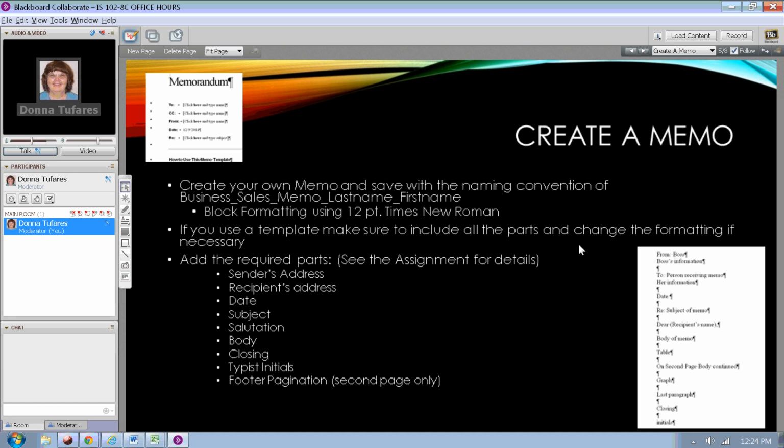According to the instructions, you do the from first and then the to person. You need your date. Subject would be where you have the RE, what this memo is about. You need the body, which includes several paragraphs, and you're going to insert a table and a graph. Remember that the graph is going to be on the second page. You want to close, have the typist's initials, because remember you're typing this up for your boss. And then you want to have the page 2 numbering in the footer.